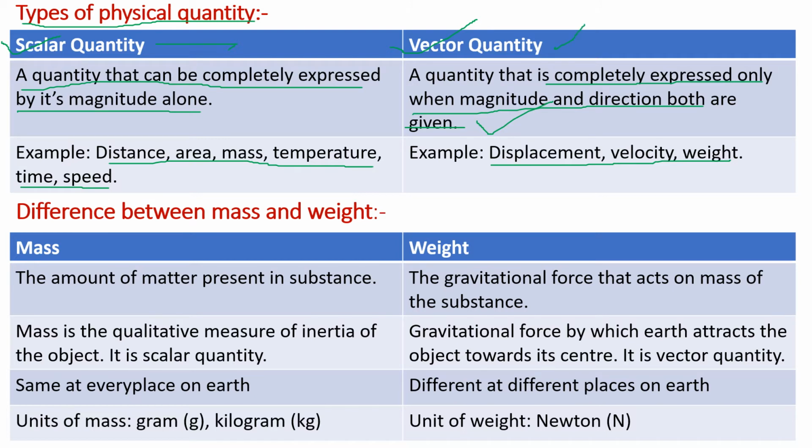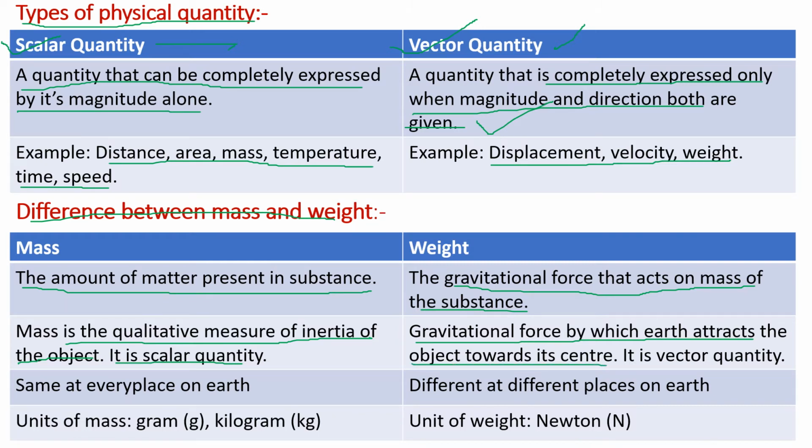Now let us see the difference between mass and weight. The amount of matter present in substance is called as mass, whereas the gravitational force that acts on mass of the substance is called as weight of that substance. Mass is the qualitative measure of inertia of the object, and hence it is the scalar quantity, whereas weight is the gravitational force by which the earth attracts the objects towards its center, and hence it is the vector quantity.